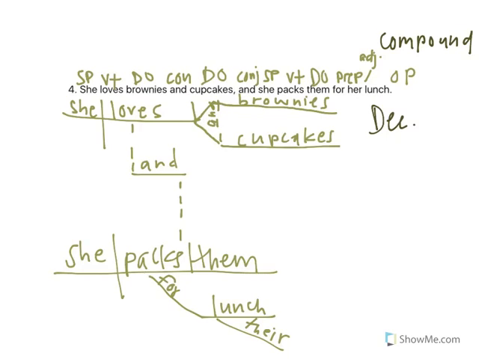Oop, and here I realize I put there rather than her. She loves cupcakes and brownies, and she packs them for her lunch. So always read through your diagramming before you turn it in, because sometimes you'll make simple mistakes just like that. It's no big deal, but you just have to always read it through. Make sure you correct it.